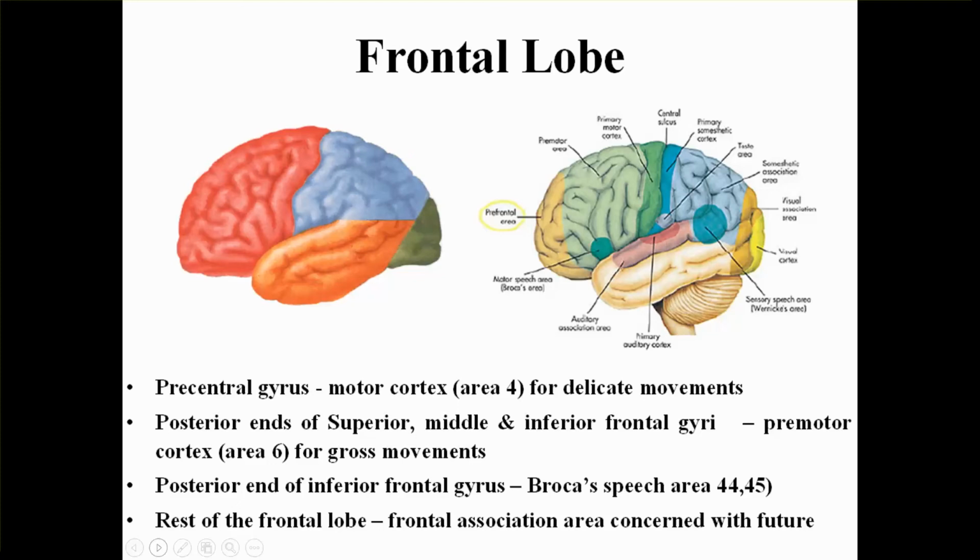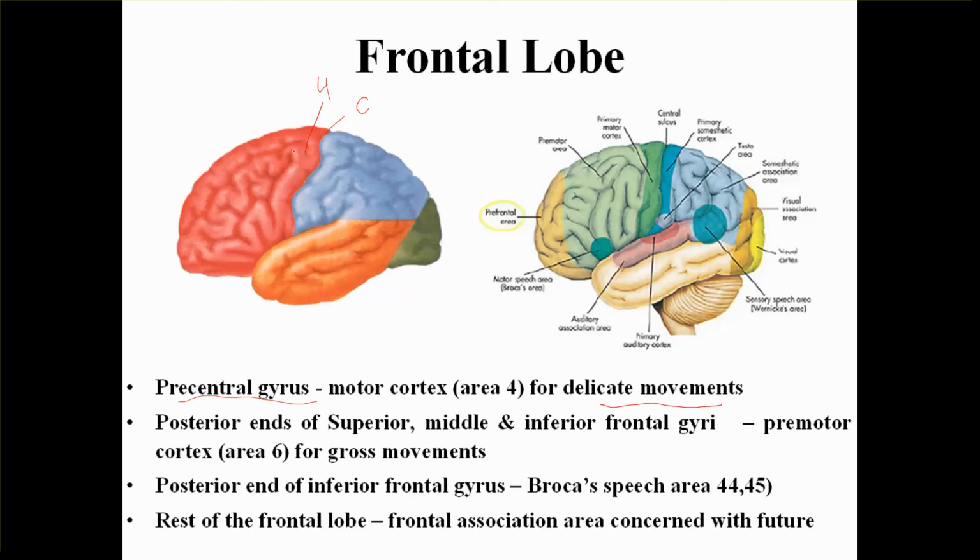Now looking into the frontal lobe, we know that this is the central sulcus. In front of the central sulcus is the precentral gyrus, and this is responsible for motor area number 4, for very delicate movements.